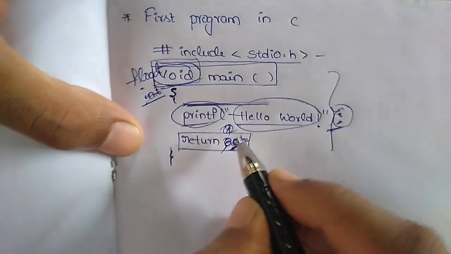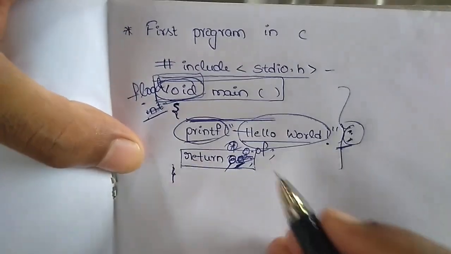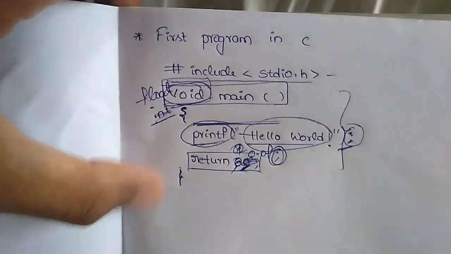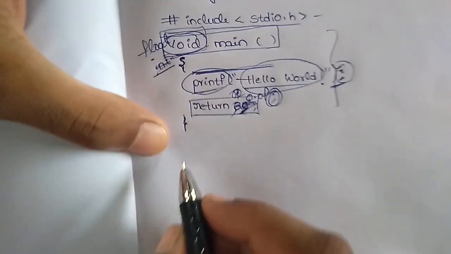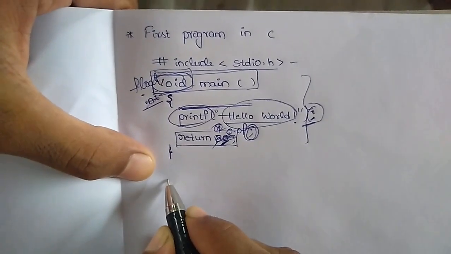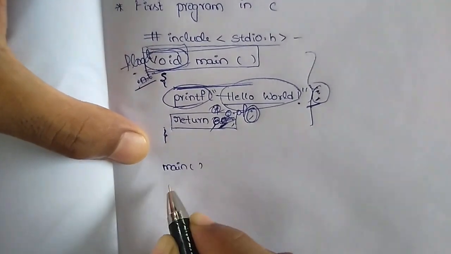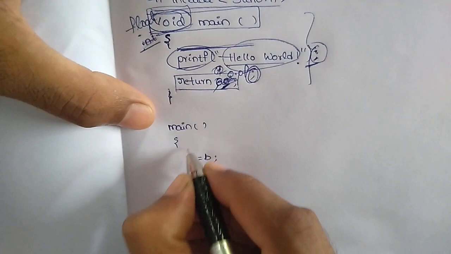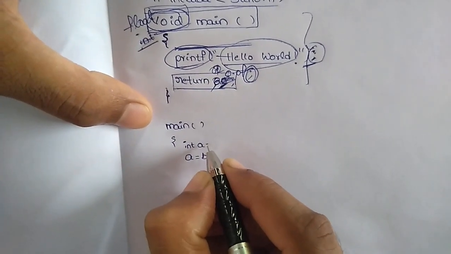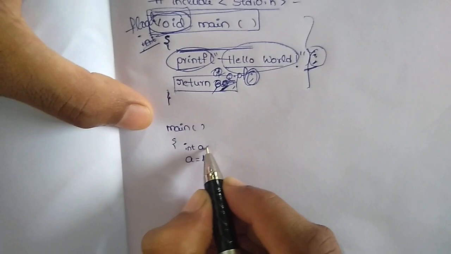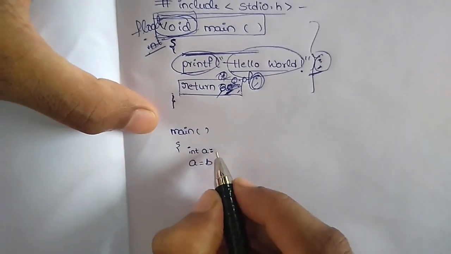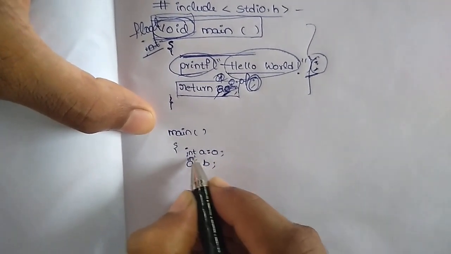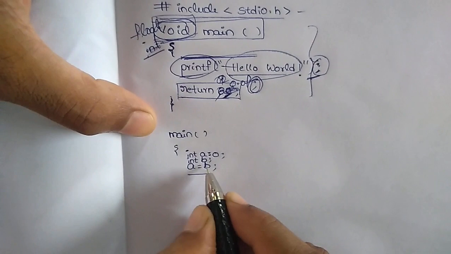Then we have to write 0.0f or something, but it is not mandatory, because we can write different statements in a single line in a C program. Look at this example. Now I am declaring a variable called a and initializing it with 0, and I am declaring another variable b. Here I am assigning b to a.